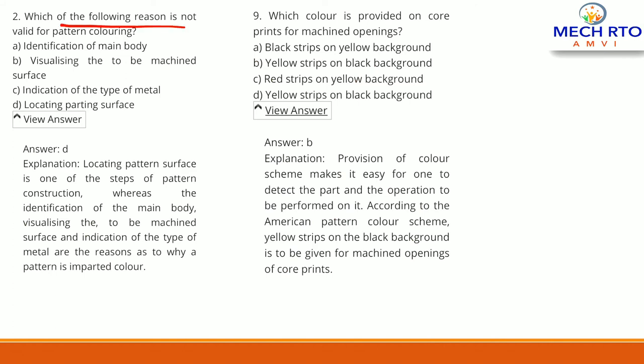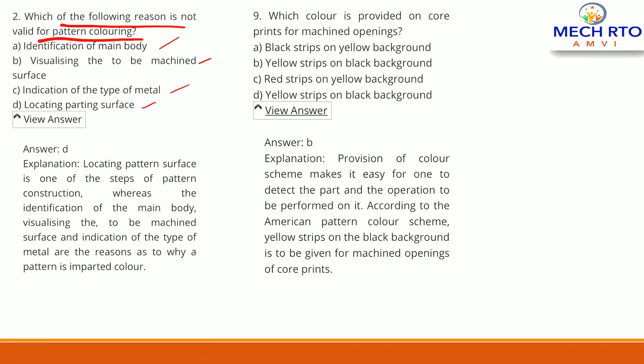Which of the following reasons is not valid for pattern coloring, right? Option A, identification of main body. B, visualizing the to-be-machined surface. C, indication of type of metal. D, locating parting surfaces. Here the correct answer is D, locating parting surface.